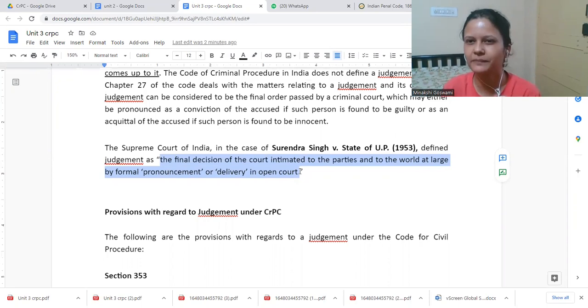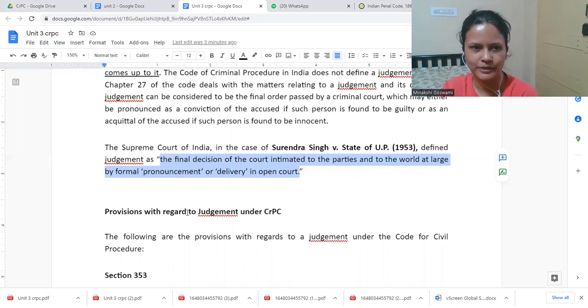People are not comfortable discussing those in the open. So those matters would be camera trials, where only the related parties can be there. Any random stranger cannot enter and hear what happened. Those are sensitive matters where parties would not be comfortable discussing in an open forum. So this is what judgment is.